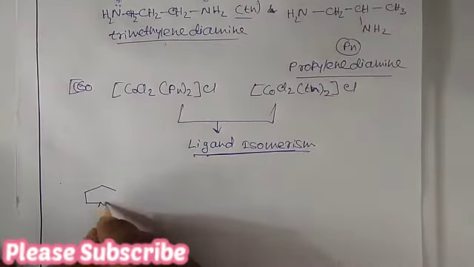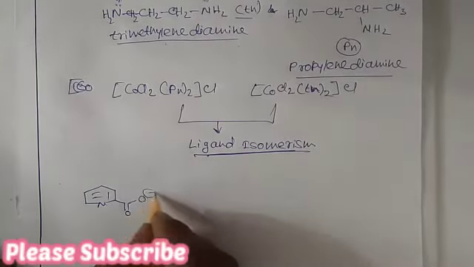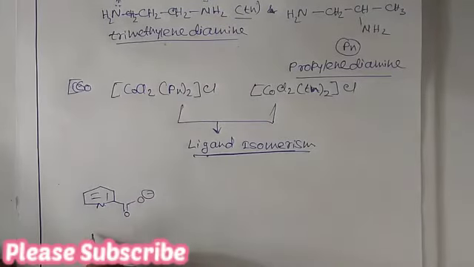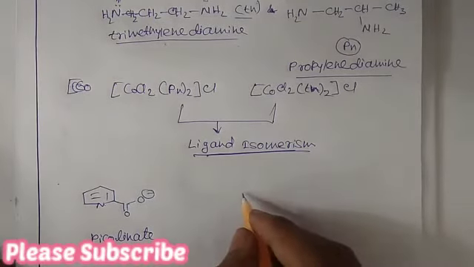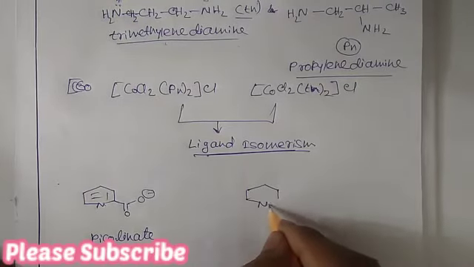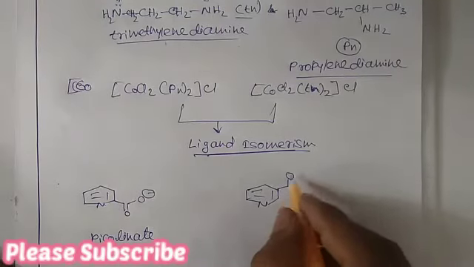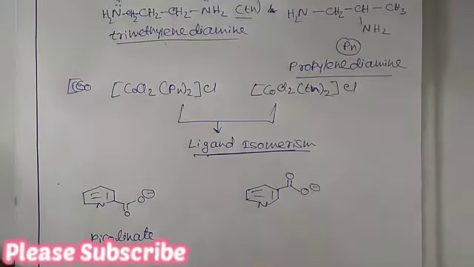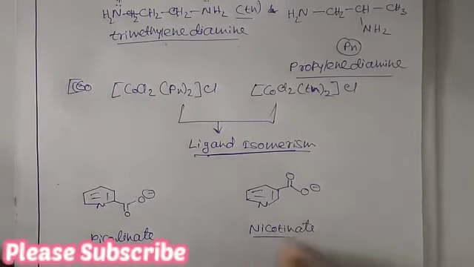This is picolinate, which arises from picolinic acid, and another isomer of this is nicotinate, which arises from nicotinic acid.